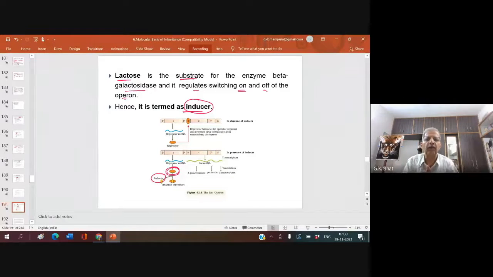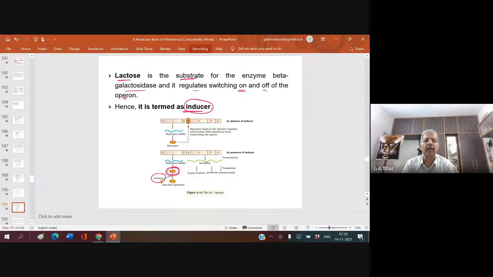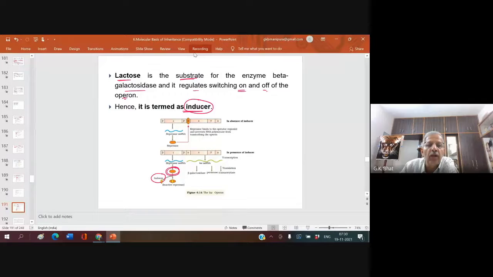Now, the repressor is tightly held by whom? The I gene. The repressor is now made inactive by the inducer. Who is the inducer? Lactose. Lactose binds to the repressor and makes this repressor inactive. When the repressor is inactive, it cannot bind to the operator region.